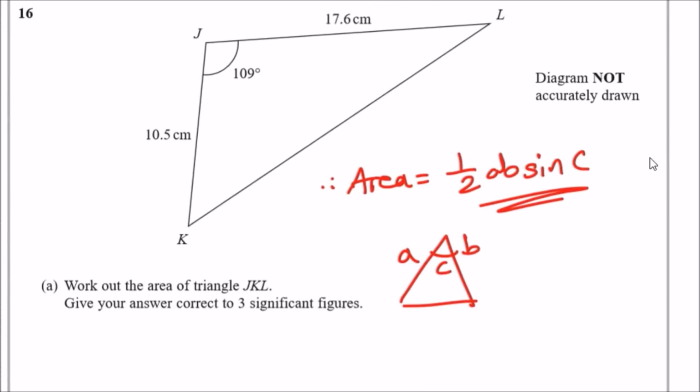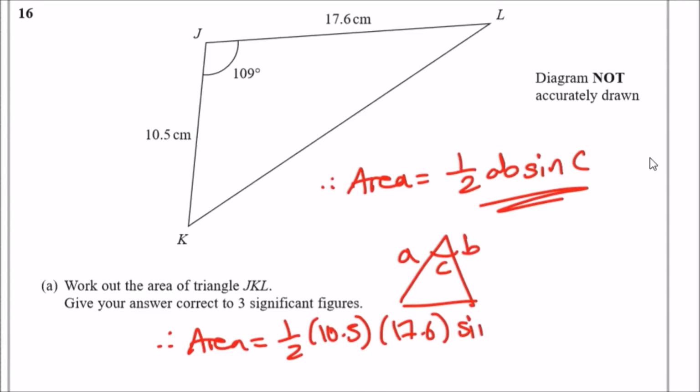Now just go ahead and smash that in the calculator. So we can say, therefore, the area is half times 10.5 times 17.6 sine 109 degrees. When you do that, so 1 over 2 times 10.5, 17.6 sine 109, I get, to three significant figures, 87.4 centimeters squared. Very easy, very straightforward, thank God.